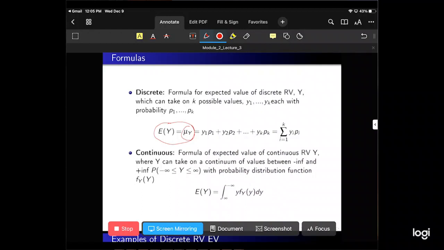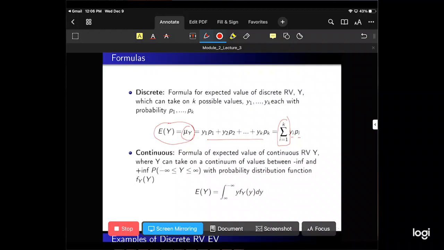And then because we're summing, we're going to take this sum and represent it with this funny E-looking thing, which is the sum symbol in math. This just means we're going to sum from i equals 1 to k of yi times pi. So we're indexing y, the outcomes, by i, and the probabilities by i.